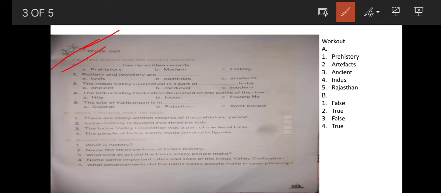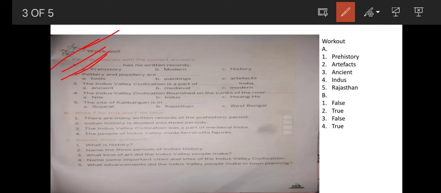1. Prehistory has no written records. The answer is option A, prehistory. Why? Because prehistory was the period when human beings did not know how to read and write. That is the reason prehistory has no written records. We know about whatever happened during the prehistory period from the buildings and the things made by the people.